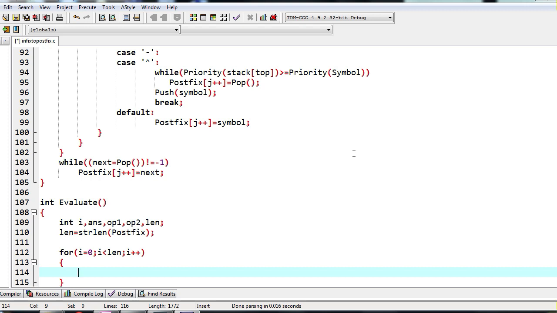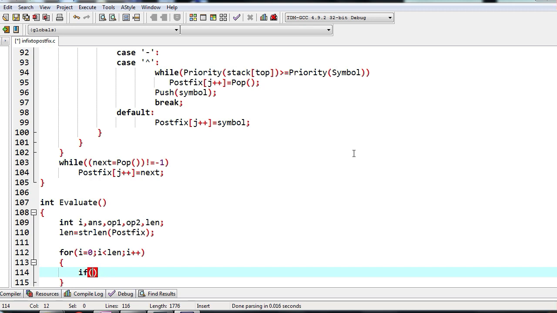In the beginning of the class, I told you how to evaluate a postfix expression. If it is a number, then just push it to the stack. If it is an operator, then according to the operator we pop two numbers, perform the operation, and put the result into the stack.